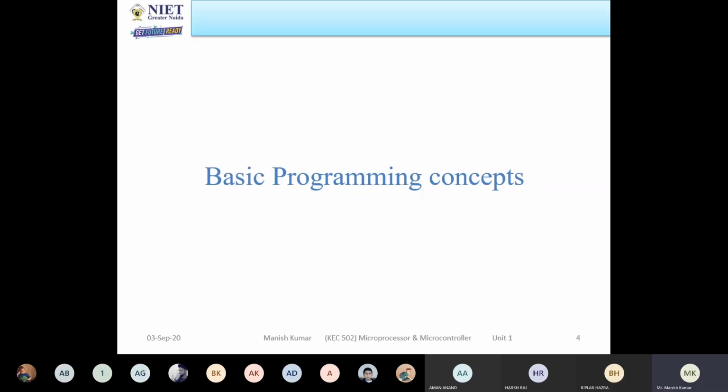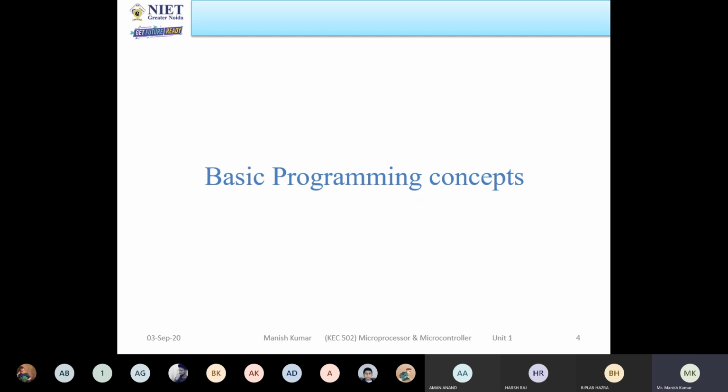So till now you have studied about the 8085 microprocessor. But you don't know how you can write a program for 8085. So this unit deals with the various types of instructions. With the help of instructions, you will be able to write programs for the 8085 microprocessor. Now in general, if you want to design any system, programming will be needed.